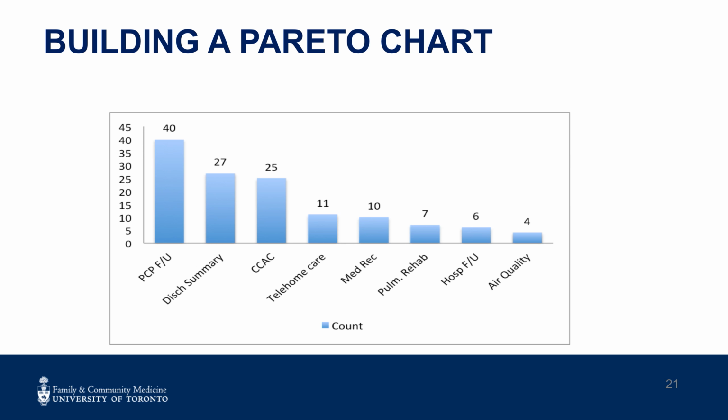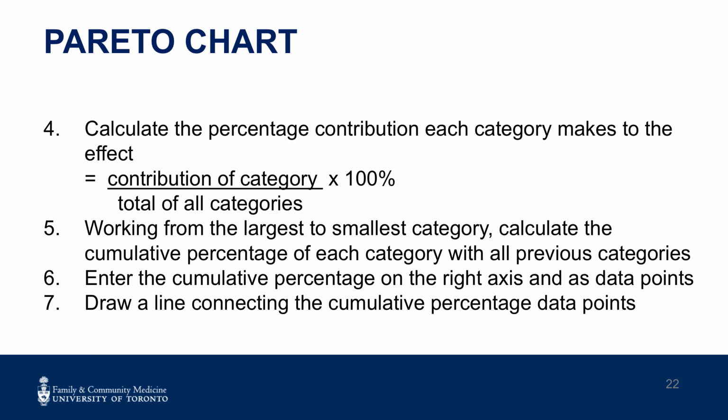Here's what the chart looked like with the categories of causes displayed as bars and ranked in order of most frequent, with count on the y-axis for comparison. Then the team drew the graph with the different causes along the x-axis in order of their contribution. The y-axis showed two values. On the left, the tally in each category, and on the right, the cumulative percent contribution.